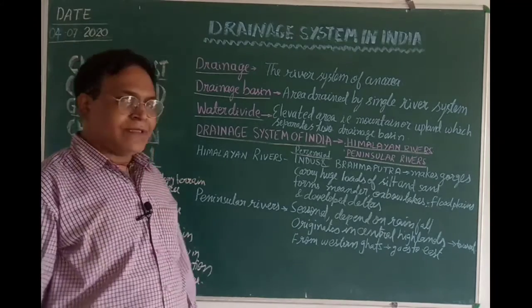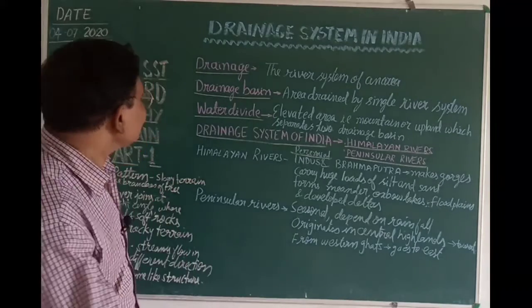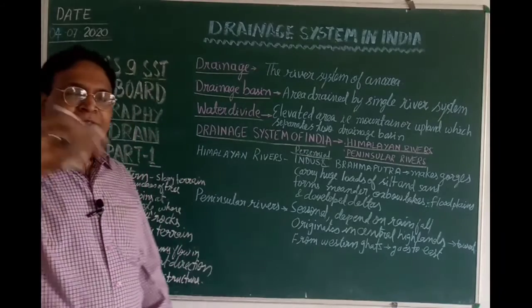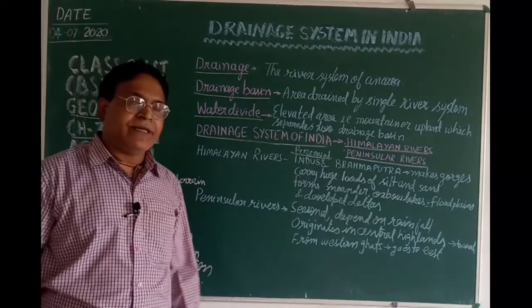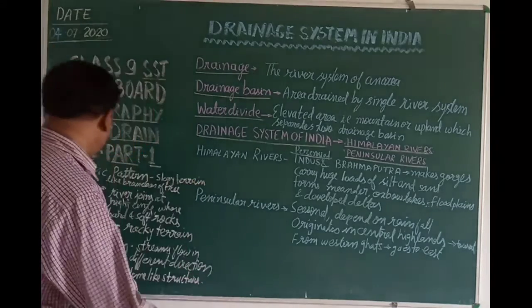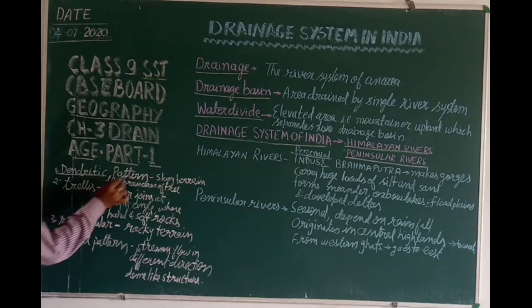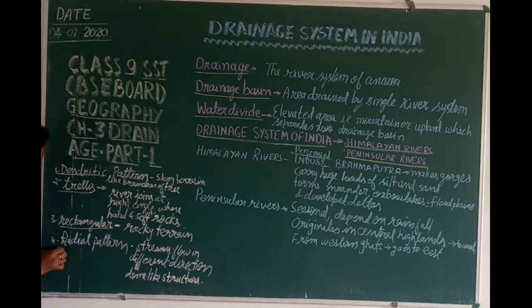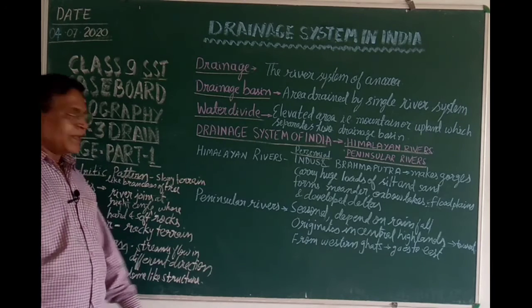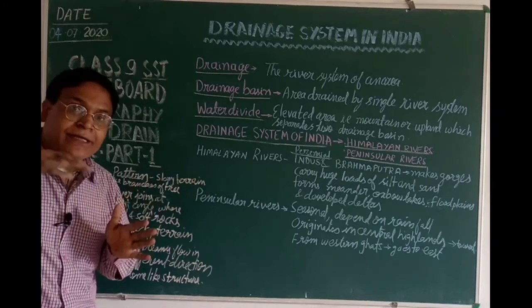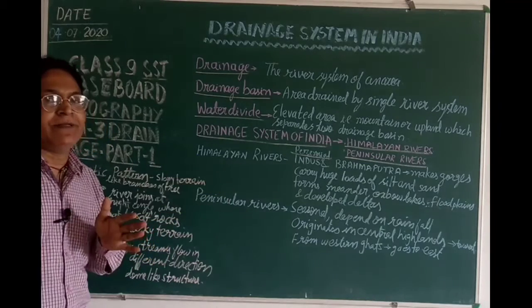Children, one thing more I want to describe: the drainage patterns introduced in the chapter. These drainage patterns are of four types: dendritic pattern, trellis pattern, rectangular pattern, and radial pattern. I want to give a brief idea. These patterns are the patterns of rivers that flow across a particular area.